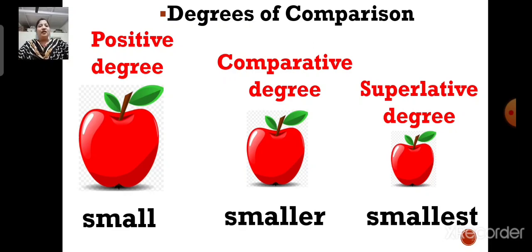Now children, here the word small is an adjective. So the word small is a positive degree. Now the word smaller is a comparative degree. And the word smallest is a superlative degree, right? Small, smaller and the smallest. Positive degree, comparative degree and superlative degree.